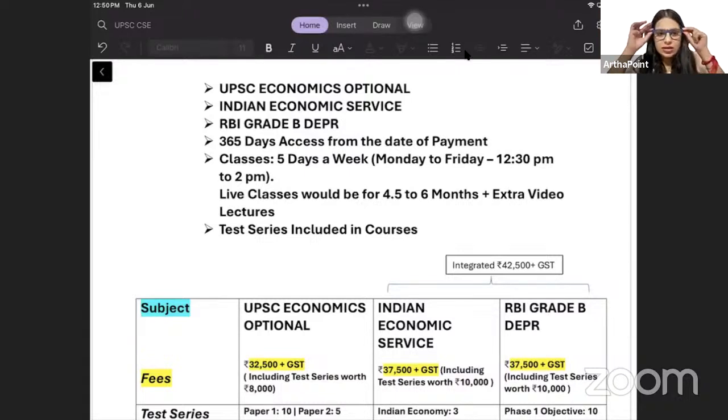सबसे पहले बात करेंगे हम कि क्लासेस कैसे कैसे रहने वाली हैं, how would the classes be taking place, what all I will be covering in the classes and what I will be giving you additionally to study.